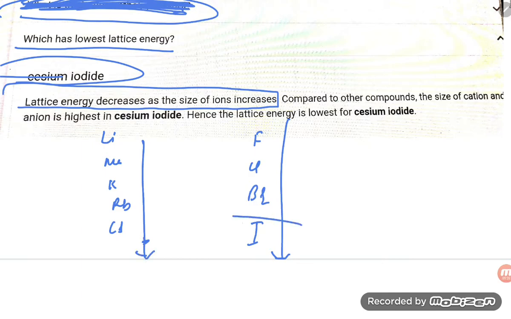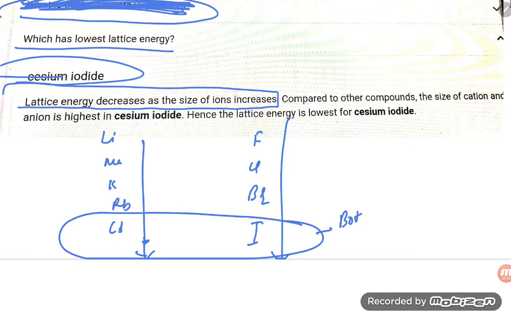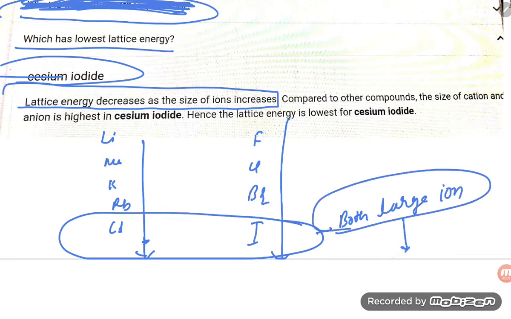If you talk about cesium iodide, both are large ions. Both large ions, what does that mean, student? Both large ions mean small lattice energy. So they are asking which has the lowest lattice energy. Cesium iodide has the lowest lattice energy. Lattice energy decreases as the size of the ion increases.